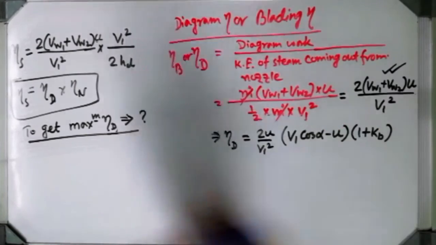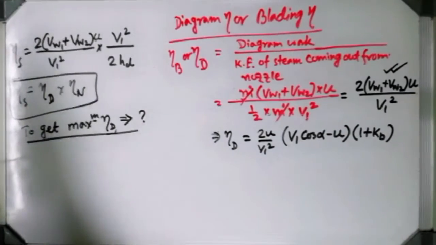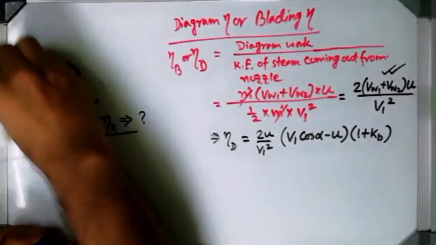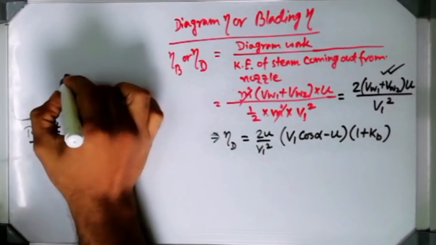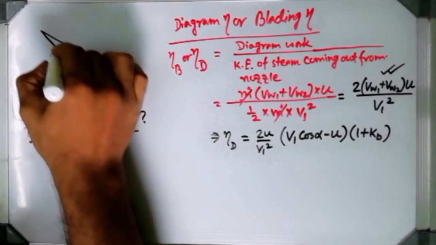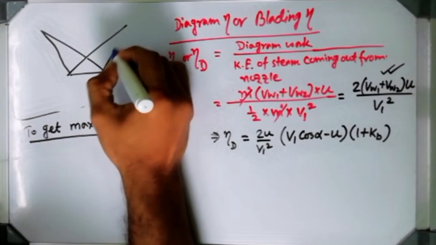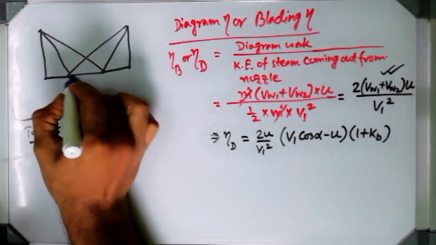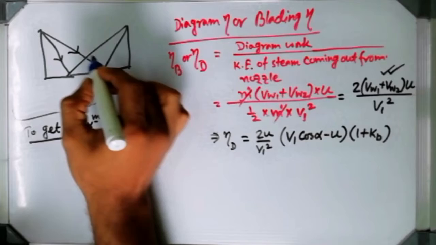Can you people understand? I have to draw the diagram again, because I don't need more time to draw this particular diagram. If you draw it simultaneously, it will be very easy for you.